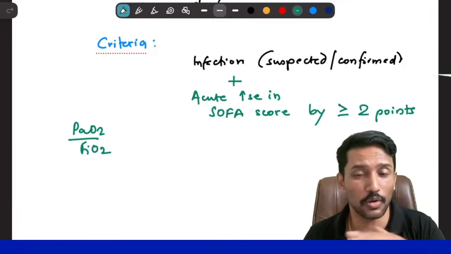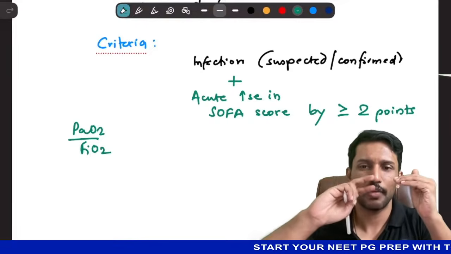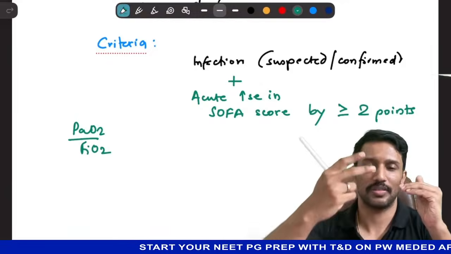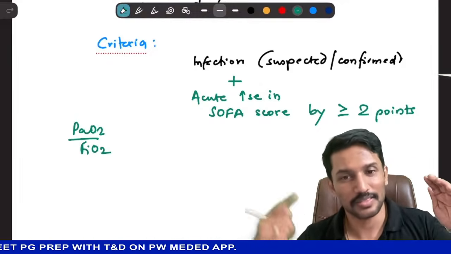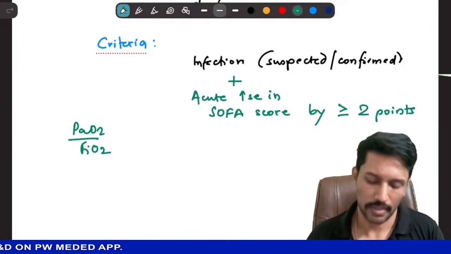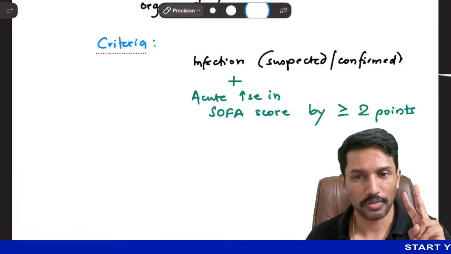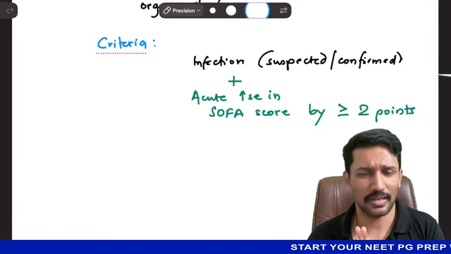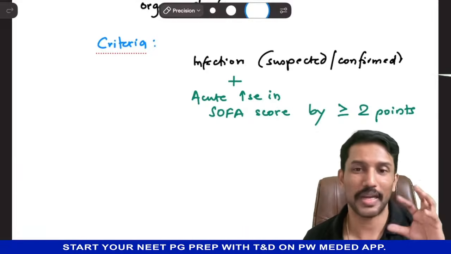So my SOFA score is not going to be 0. It is already high. But from whatever high point, if the points jump by 2 more points, then you know that in presence of infection, this is sepsis. So many books just mention infection plus SOFA 2 points. That's not exactly right. You need infection and acute rise in SOFA by 2 points because patients already might have organ dysfunction.